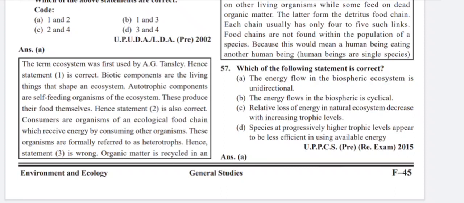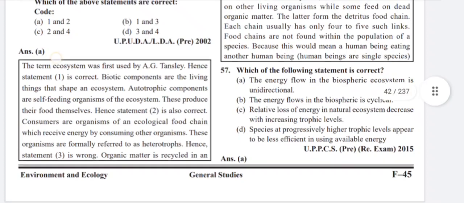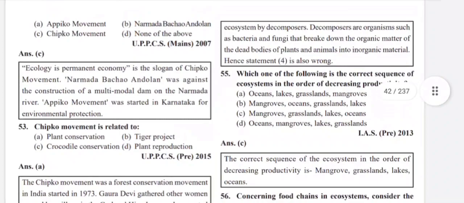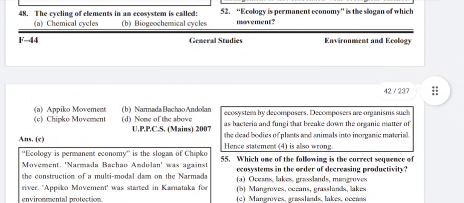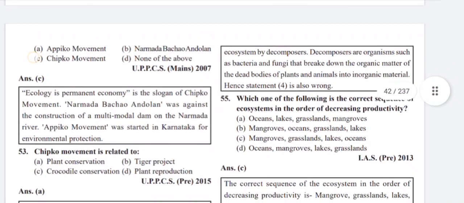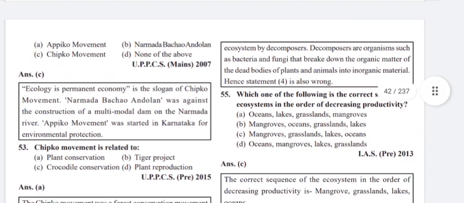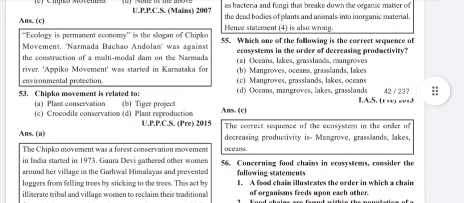These organisms are formally referred to as heterotrophs. Organic matter is recycled in an ecosystem by decomposers. Decomposers are organisms such as bacteria and fungi that break down the organic matter of the dead bodies of plants and animals into inorganic material.